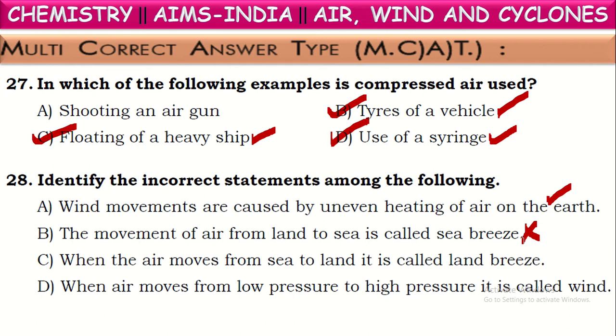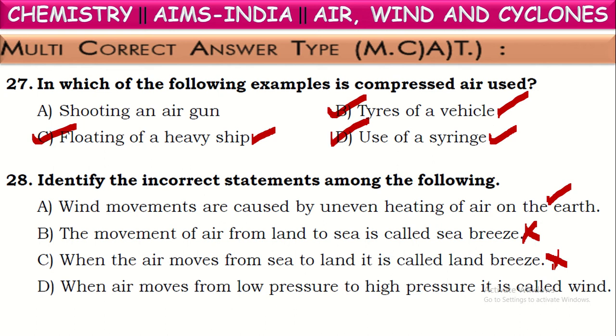See the next one. When the air moves from sea to land, it is called a land breeze. Is it correct? No, it is also incorrect. It is given the reverse way. The movement of air from sea to land is called sea breeze. It occurs generally during the daytime, the afternoon. Okay, sea breeze it is, but here it is given land breeze, so it is incorrect.